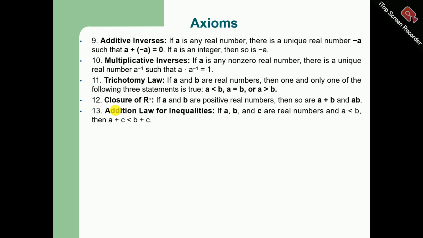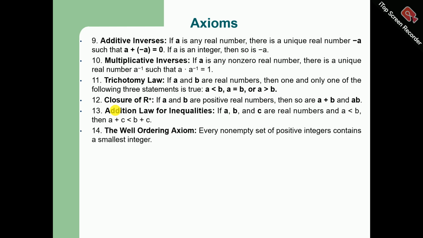Addition law for inequalities. If A, B and C are real numbers and A is less than B, then A plus C is less than B plus C. Similarly, we have the well ordering axiom. Every non-empty set of positive integers contains a smallest integer.